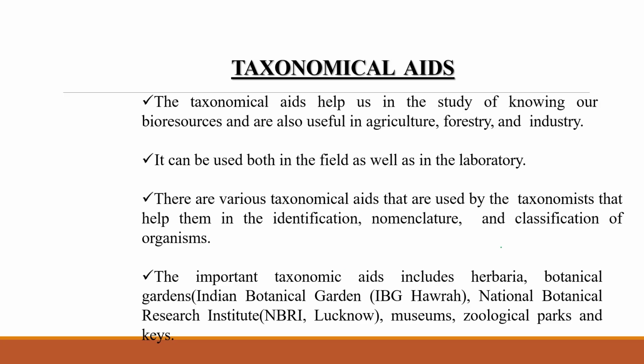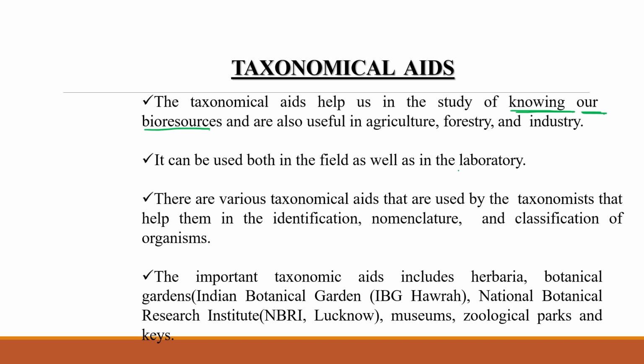Now, taxonomic aids. These taxonomic aids help us in the study of knowing our bioresources and are also useful in agriculture, forestry and industry. They help us study all kinds of biological resources, mainly animals and plants.